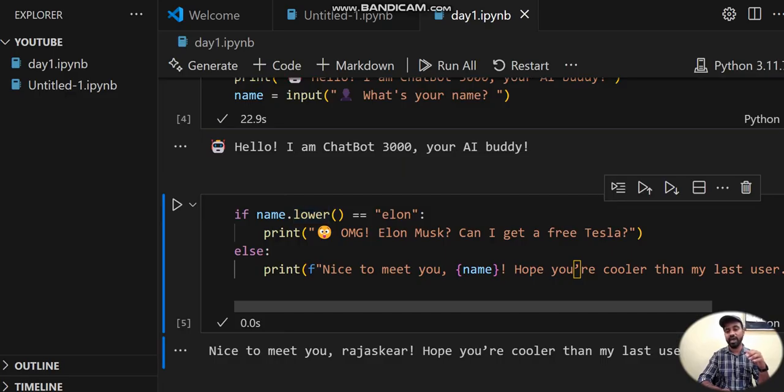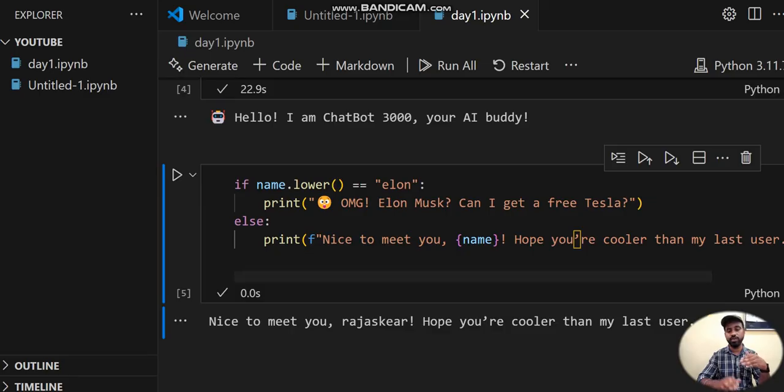oh my Elon Musk, can I get a free Tesla. Like this it will give something different. But now, because Rajshekhar is not equal to Elon, it will go to the else condition, and it will print oh nice to meet you, Rajshekhar. Hope you are cooler than my last user. Like this it will give something funny, some conversation.